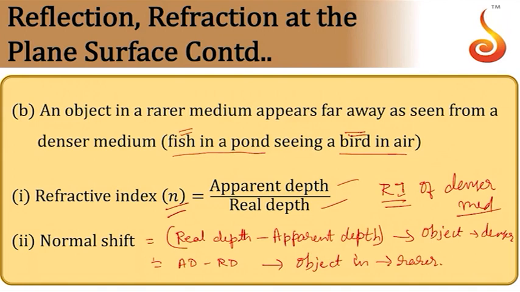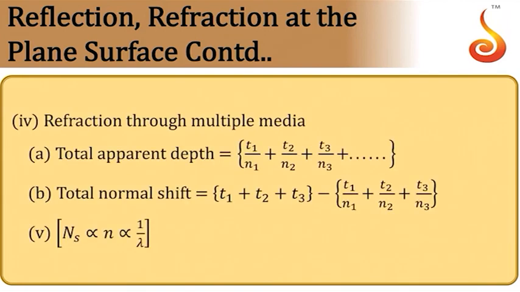So this will be the situation. Then suppose there are multiple media, let us say there is a glass slab, below that the object is placed, above that there is a very thin beaker in which water is filled, above that oil is filled. Then you look through all the media, there will be several shifts due to several media. Then total apparent depth will be equal to total real depth divided by refractive index. Total normal shift will be equal to the sum of the individual shifts.